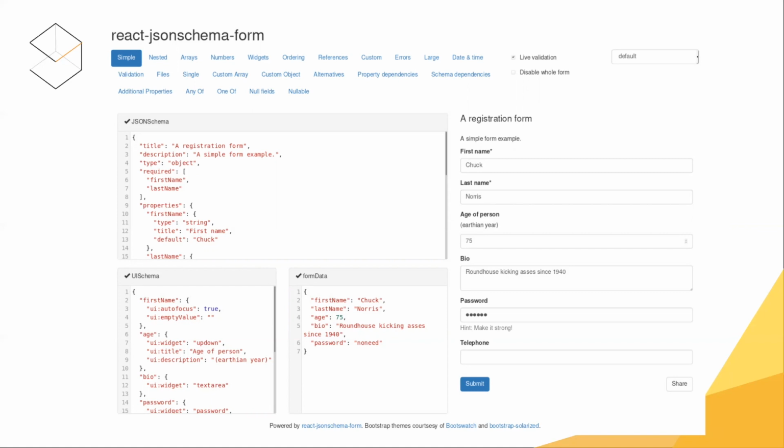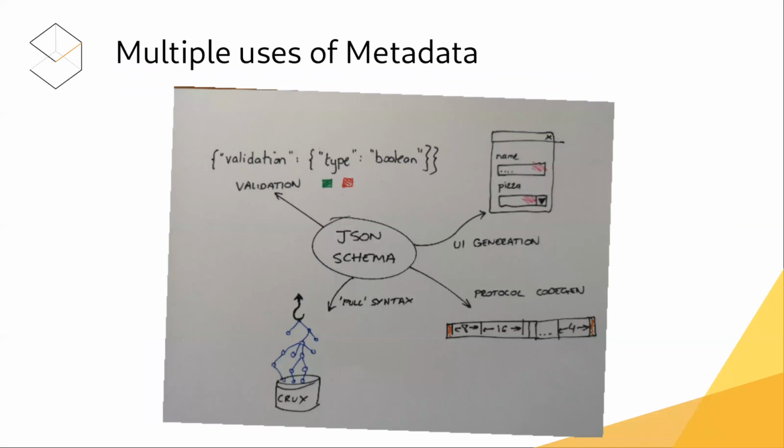And I think there's a lot more that you can do with the JSON schema. Here I've got a couple of things I've been thinking about. First is, yes, you can do validation, UI generation. I think when JSON schema allows anybody in the world to come up with new keywords and define the semantics for those keywords, I've been thinking about maybe protocol generation, the sort of thing that we use Avro, protocol buffers, Thrift for, where if you know what the JSON document is going to look like, you can generate stubs to say, well, okay, I know I'm only going to use 16 characters for this field. So you can create really efficient binary protocol formats.